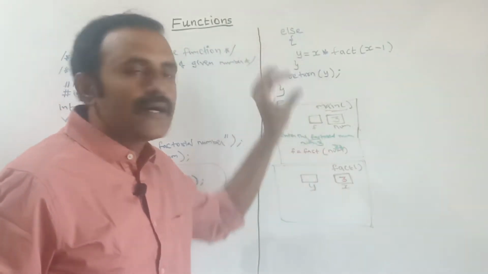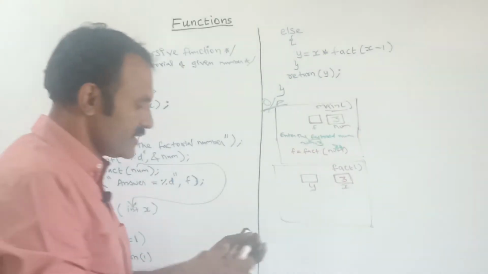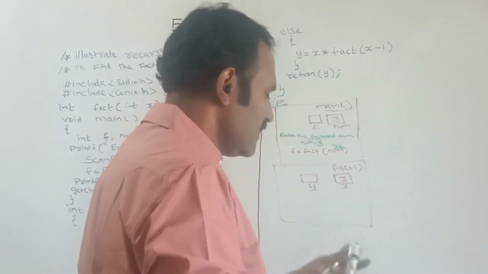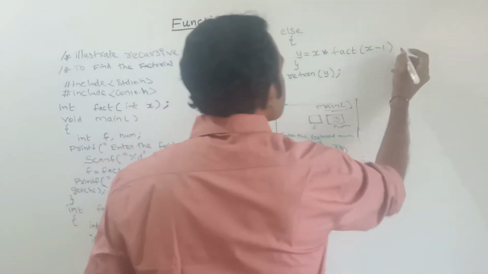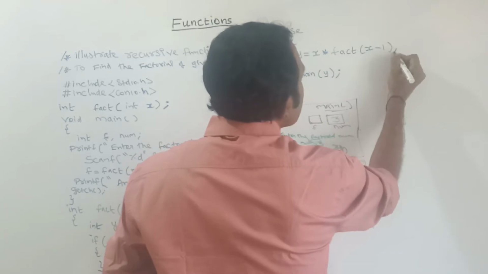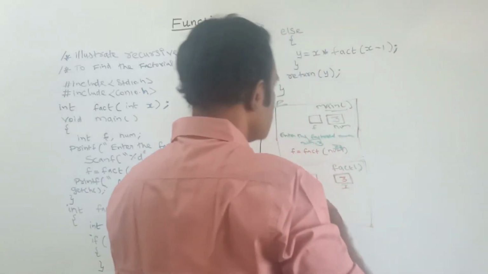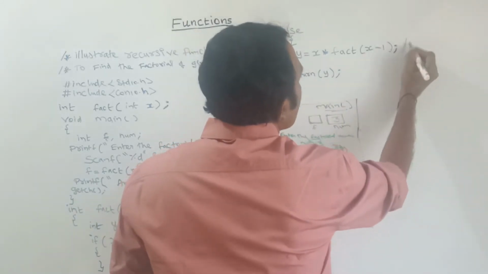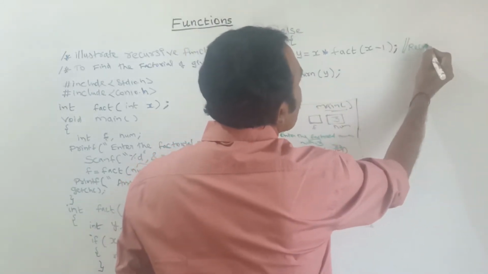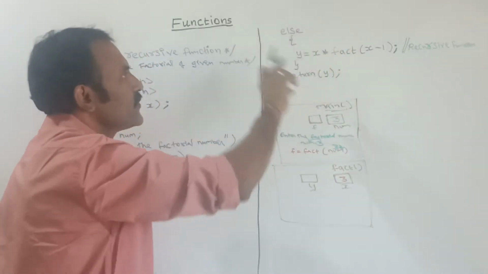In the else part, listen carefully, this is important: this is the recursive function. Here I am calling my function by itself. A function calling itself is known as a recursive function. Here the else part will be executed now.